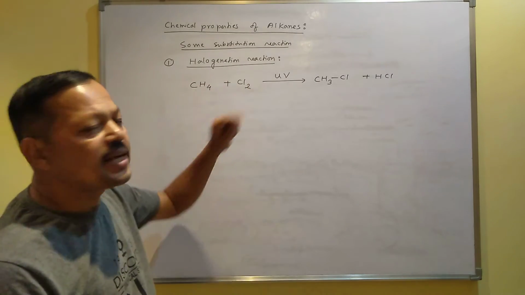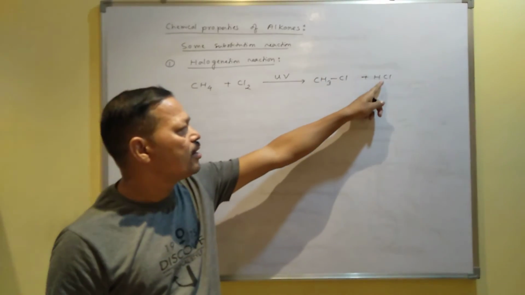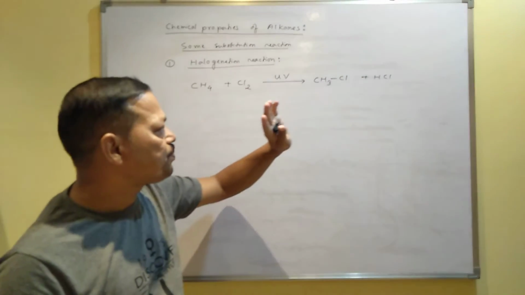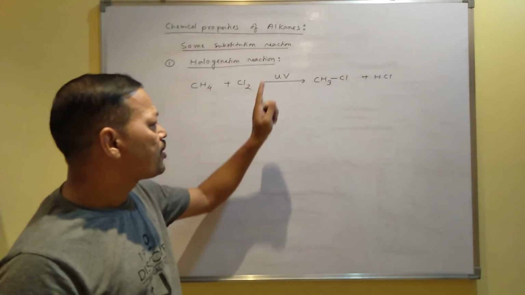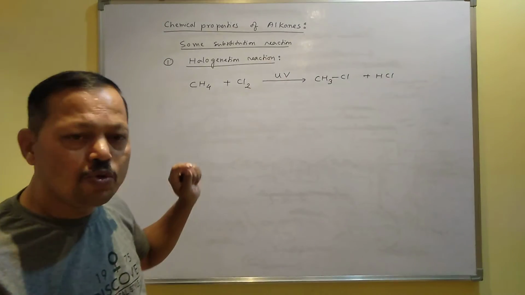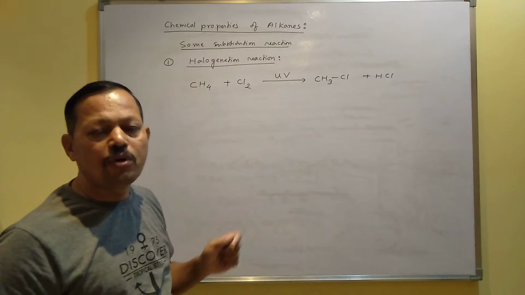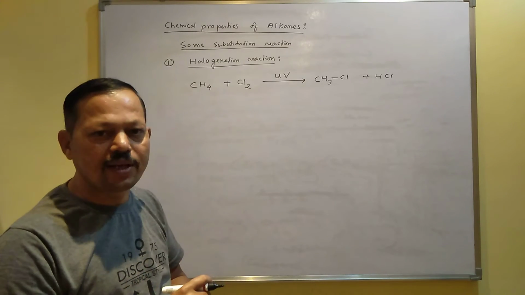Now, this is a gaseous reaction, because you know methane is a gas, chlorine is a gas, chloromethane is a gas, hydrochloric acid is also a gas. Since all are gases, the reaction is called a gaseous reaction, and the gaseous reaction is carried out in presence of light. When a gaseous reaction is carried out in presence of light, breaking of bond takes place homolytically.